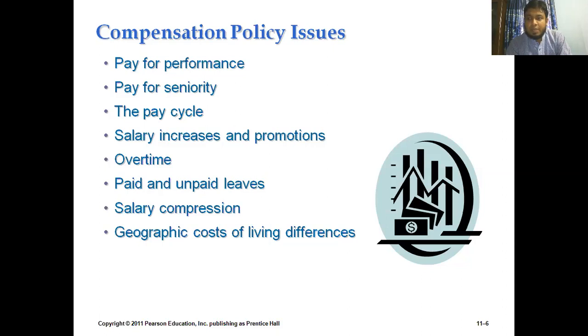Salary compression is basically a concept giving us the sense that older or experienced employees sometimes feel that they are being paid less than the new employees. That means experienced employees sometimes feel that we are getting low payment compared to our younger peers. Why do they think like that? Because when they joined the organization, they might have received 25,000, 30,000 or 40,000 at entry level.